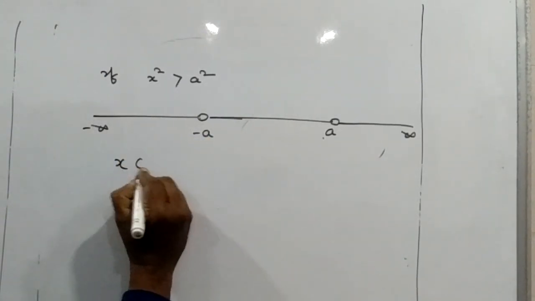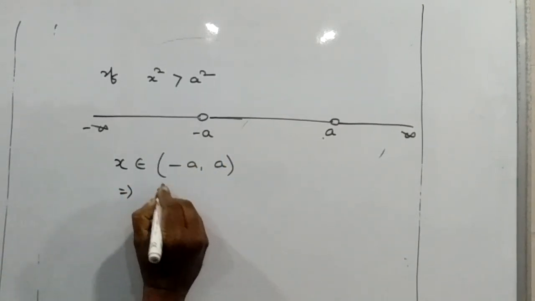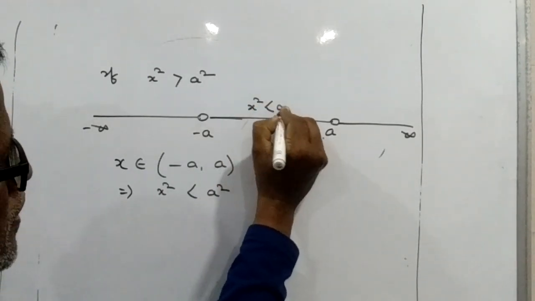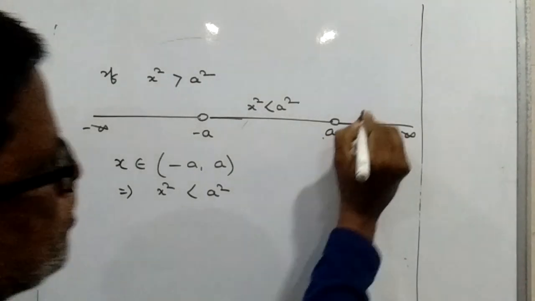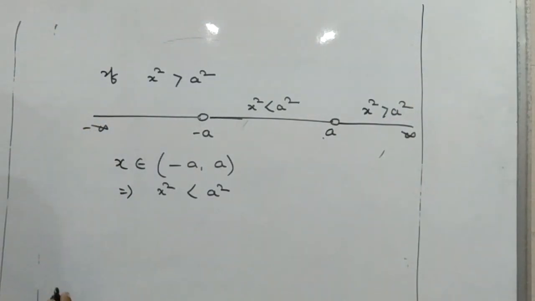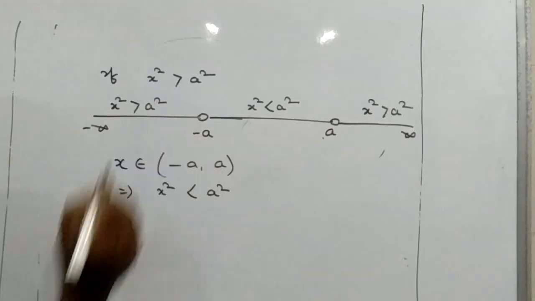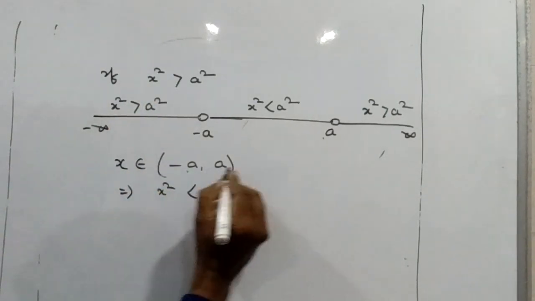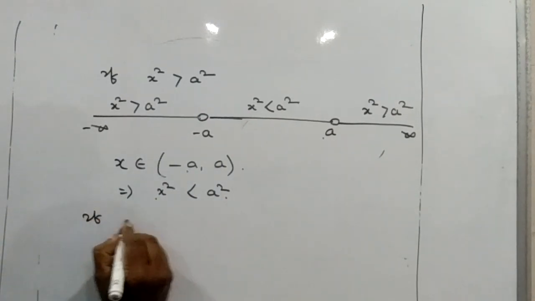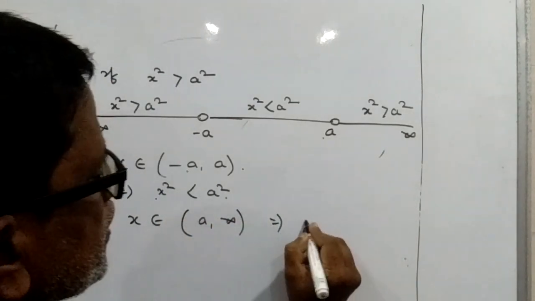When x lies between minus a to plus a, x square is less than a square. But when you consider any value greater than a, x square is greater than a square. When you consider any value less than minus a, x square is greater than a square. Similarly, if x belongs to a to infinity, then x square is greater than a square.